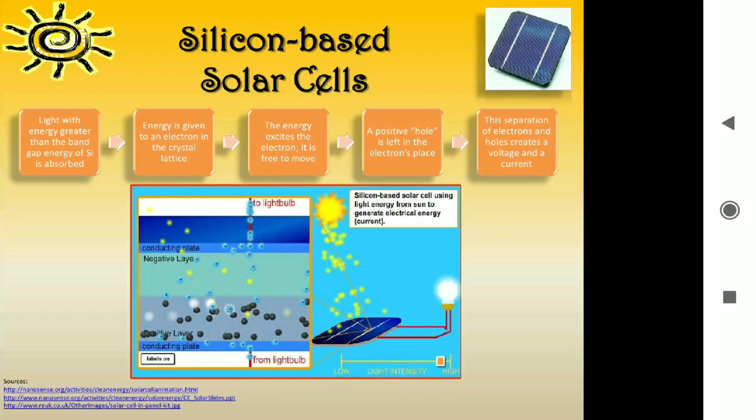So a positive hole is left behind by the electron, and this separation of the electron and hole creates a voltage and a current. You can see the application here also. So a silicon based solar cell uses light energy from the sun to generate electrical energy.